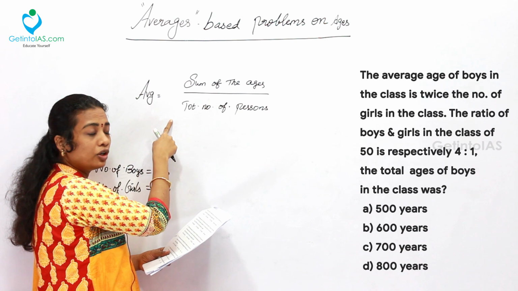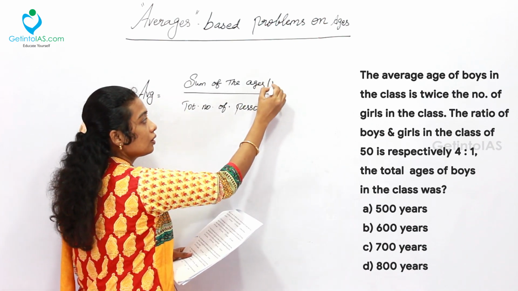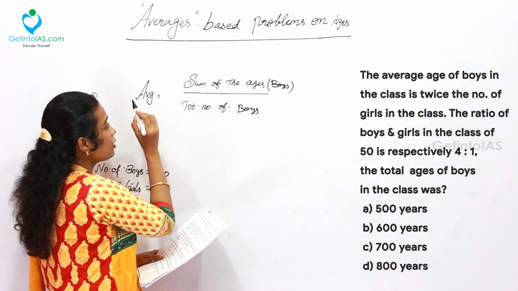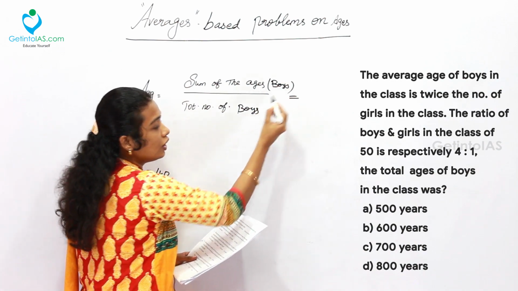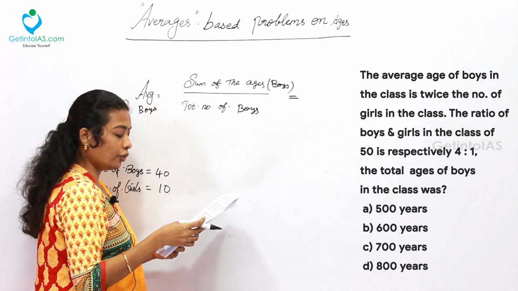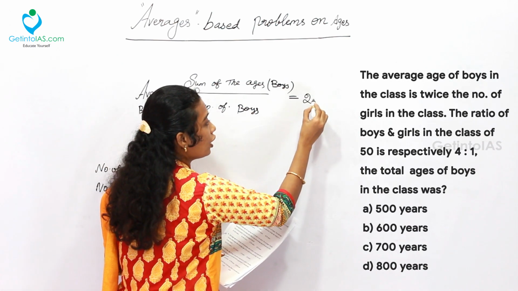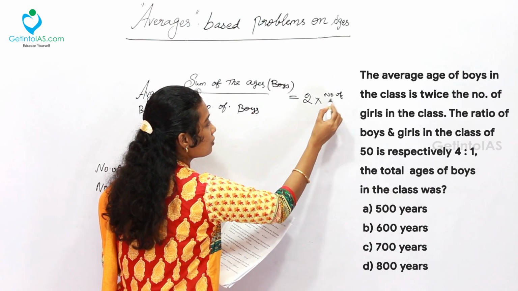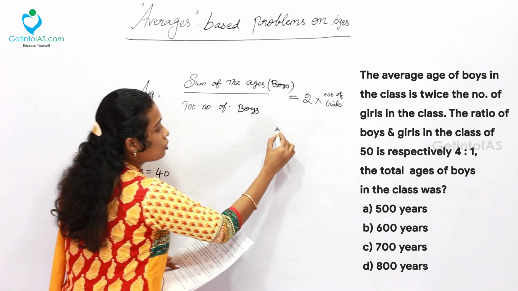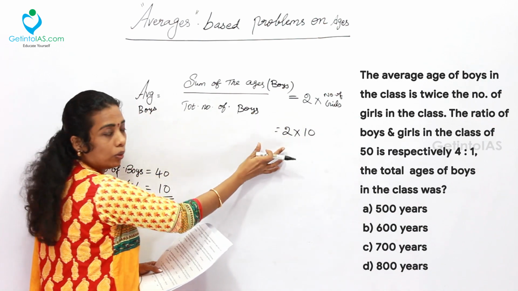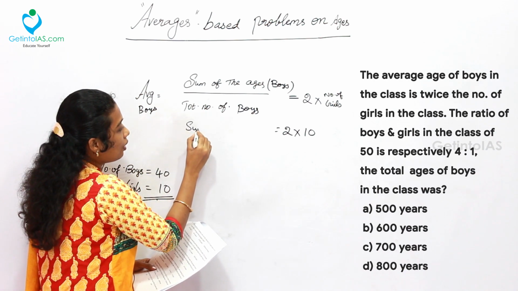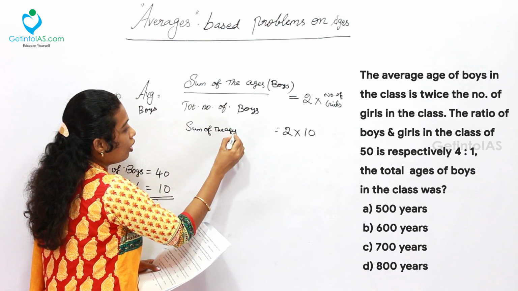Instead we have written the formula for that: sum of the ages of boys by the total number of boys is equal to average age of the boys, which is equal to twice the number of girls in the class. Twice means 2 into number of girls. From this point we got number of girls is equal to 10. So simply 2 into 10 on the right side. Sum of the ages of boys we don't know, but number of boys we know. Let's take sum of the ages of boys.